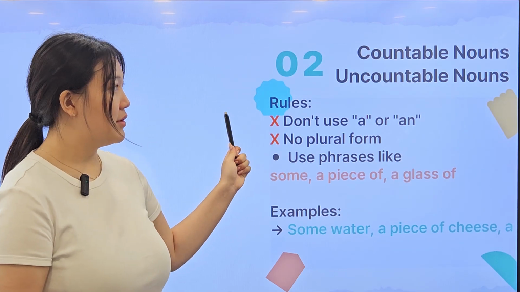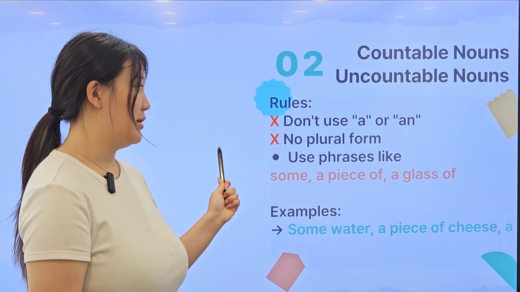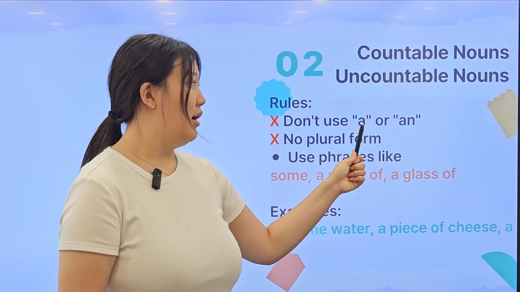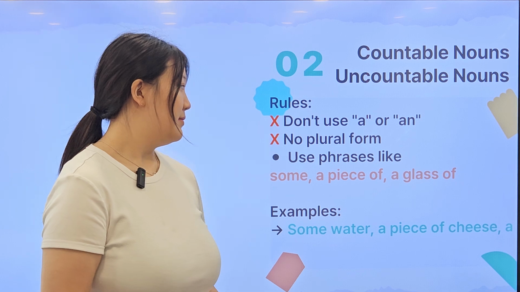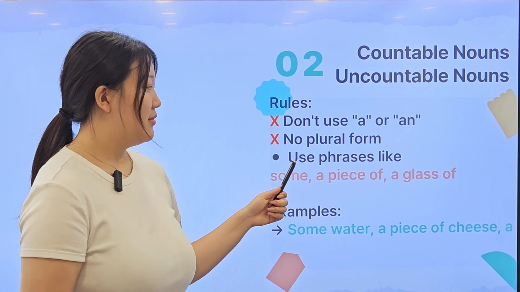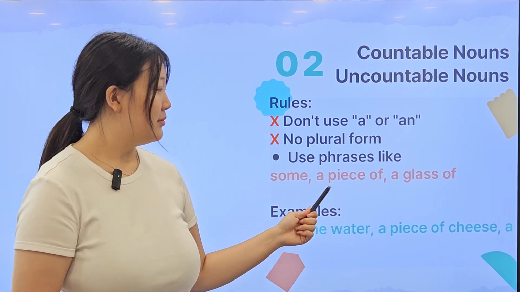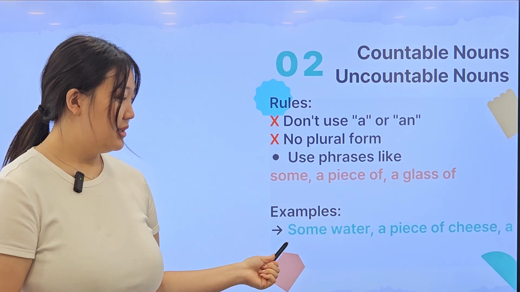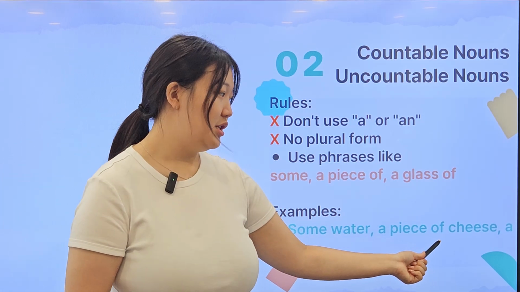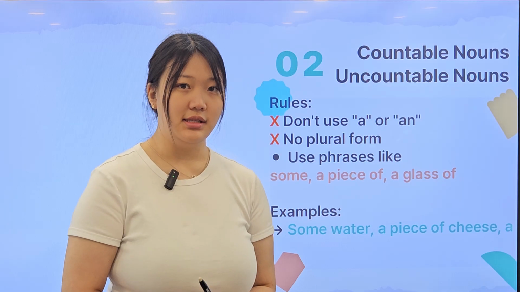So the rules for uncountable nouns that we have to memorize are: don't use a or an, and no plural form. So use phrases like some, a piece of, a glass of. So for example, some water, a piece of cheese, a piece of cake. We can say it like this.